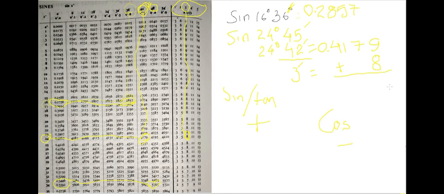So that means since I'm calculating for sine, sine means I have to add. So 9 and 8 is 17. So here 7. Then this is what will be 8. This is what is 1, 4. That means the value of sine 24 degree and 45 minute, this value now is what you can say as 0.4187. This is the value of sine 24 degree and 45 minute.